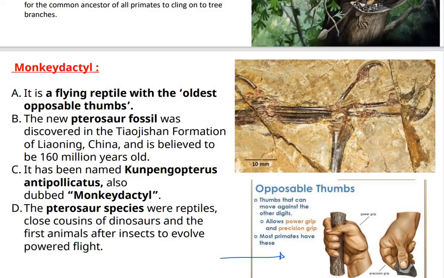So here now you can understand that it is a flying reptile with the oldest opposable thumbs, and a new pterosaur fossil was discovered in China. It is 160 million years old. This is the fossil which was discovered. This is the fossil that was discovered, you have to remember this. Okay? Let's go. So now let's move forward.